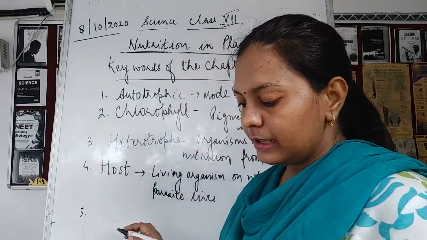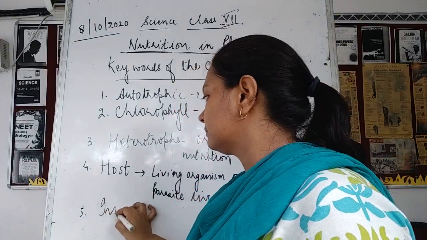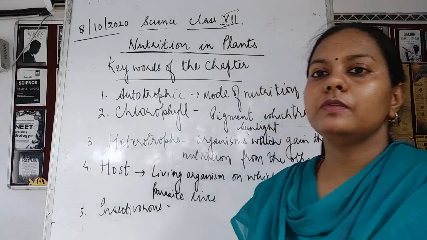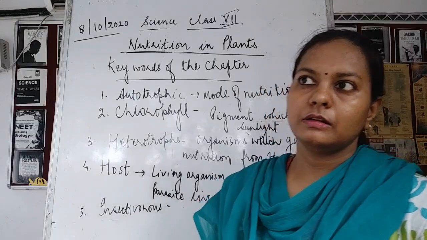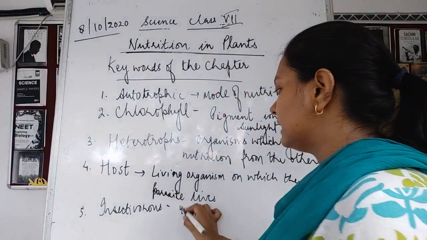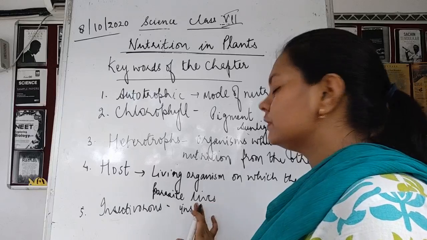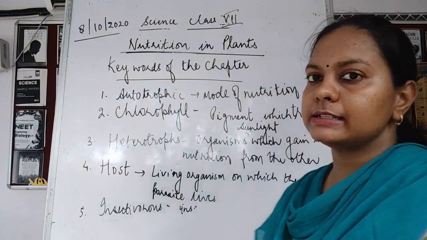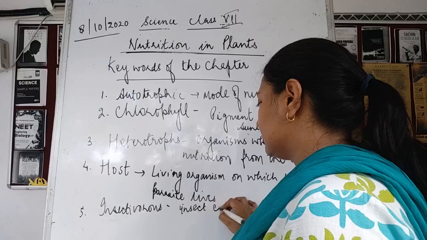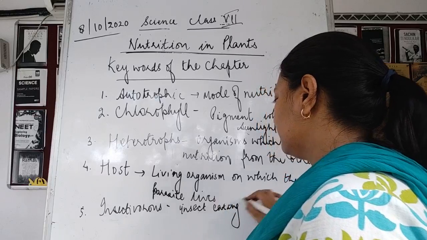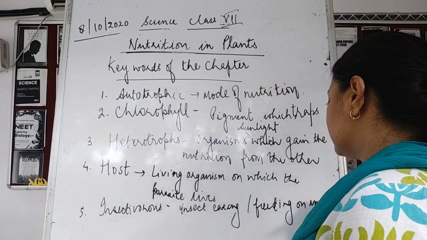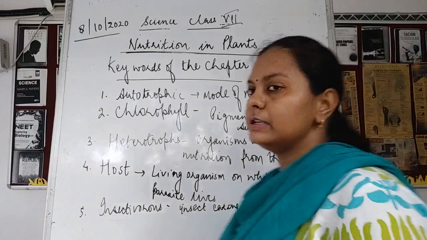Now the next word is insectivorous. What is the meaning of the word insectivorous? Insectivorous means insect eating. Insectivorous means organisms which feed on insects. So plants which feed on insects are said to be insectivorous plants. Insectivorous means insect eating or feeding on insects. They are feeding on insects.